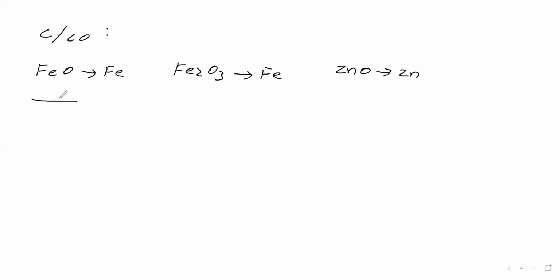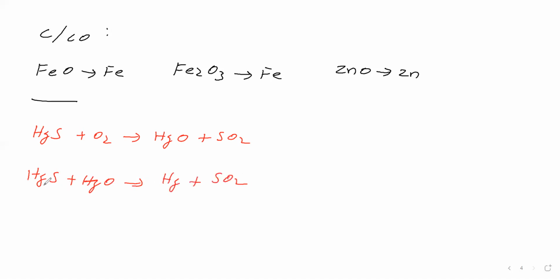Next step. We will take HgS. HgS is taken for roasting. On roasting, it becomes HgO. Then, when part of HgS converts into HgO, stop passing air. Then the remaining HgS and HgO convert into mercury and sulfur dioxide. Mercury is undergoing reduction, sulfur is undergoing oxidation. This method is called auto reduction. So in the auto reduction, which other substances are coming?